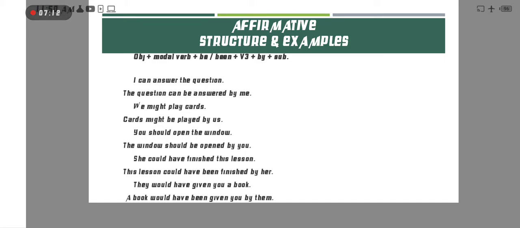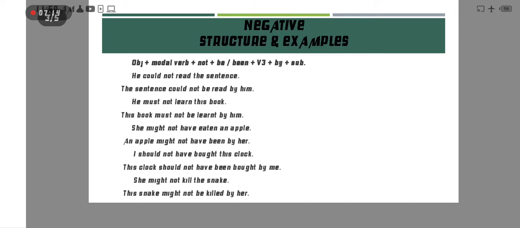Okay, now for the negative, and as we know, how can we make a negative sentence? It is very easy. Okay, after the modal verb we write not to make negative. We write not after the modal verb to make a negative sentence. In the structure only not we put after the modal verb, and after that the same structure.